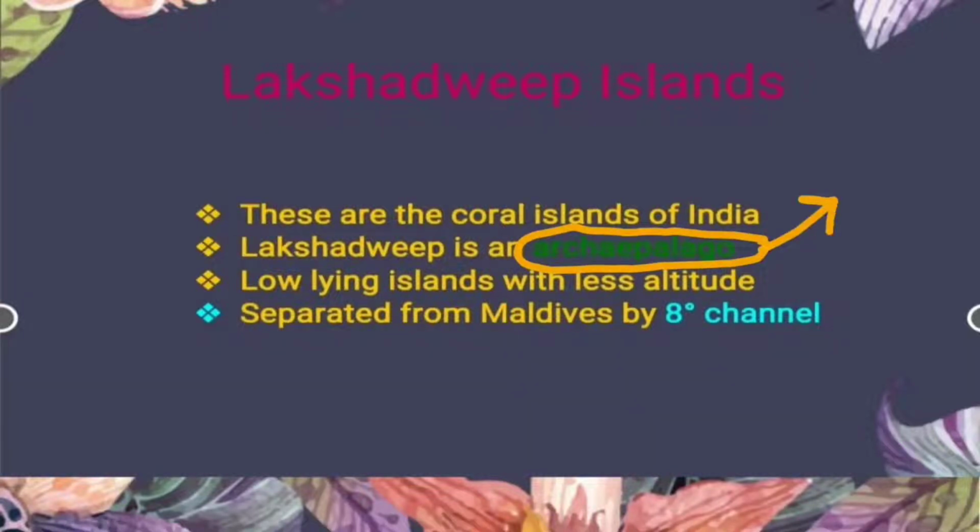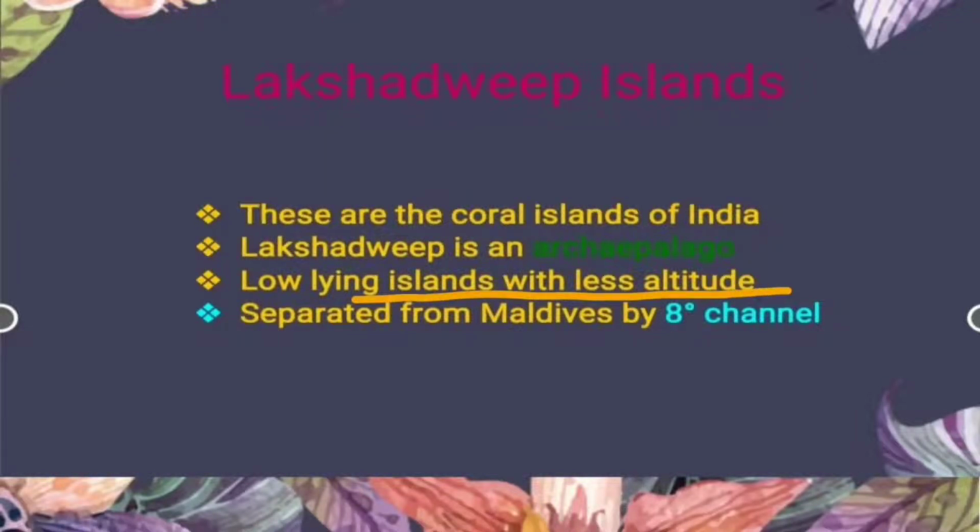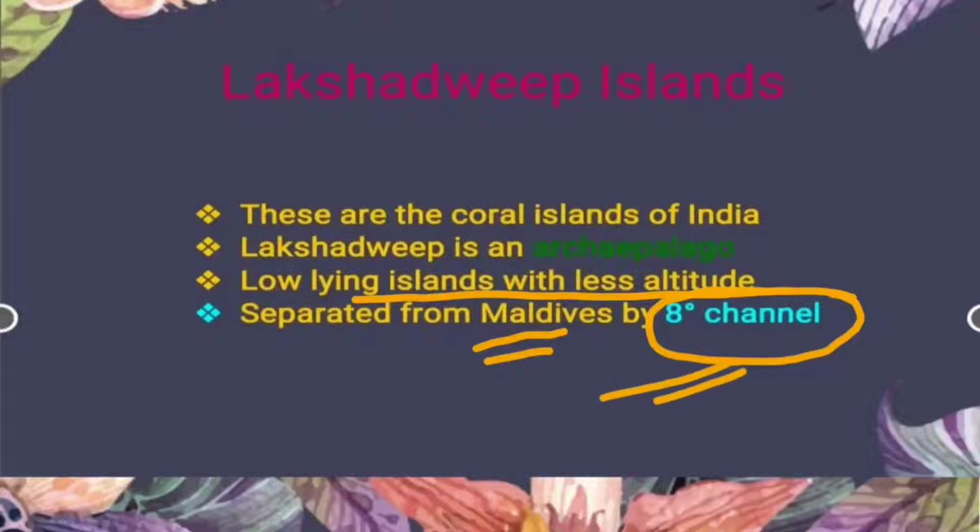You all must be knowing that an archipelago is simply a group of small islands which are closely scattered in a water body. And regarding the Lakshadweep Islands, the smaller islands are scattered in the Lakshadweep Sea. Lakshadweep Islands are low-lying islands with less altitude, and that is why they are more prone to sea level rise or flooding. Lakshadweep Islands are separated from Maldives by the 8-degree channel. I have already explained it in my first video. Hope you have seen that video.